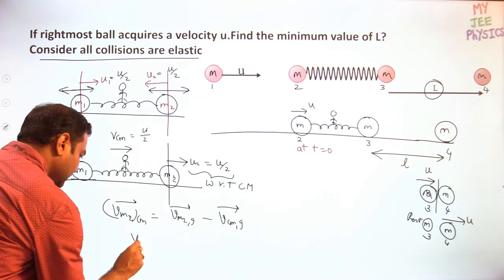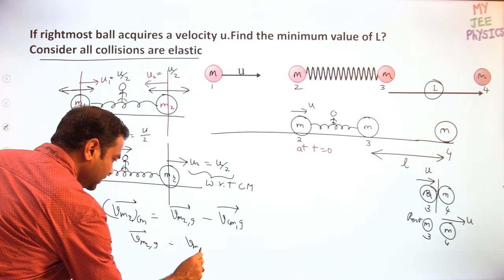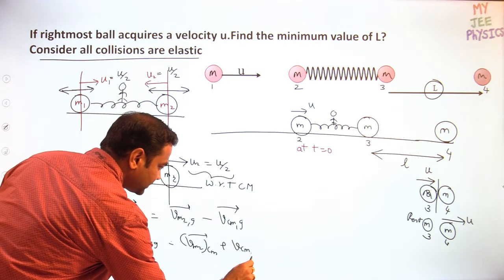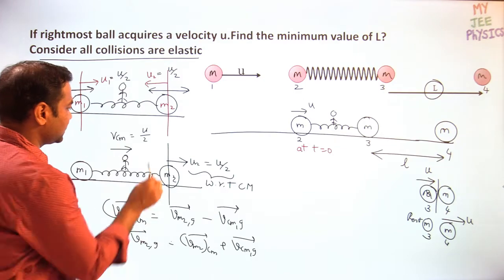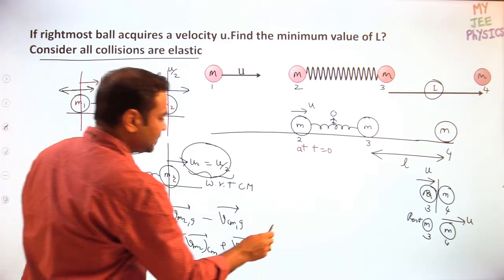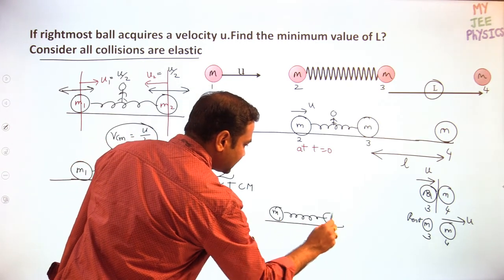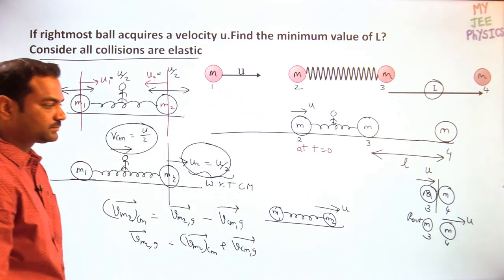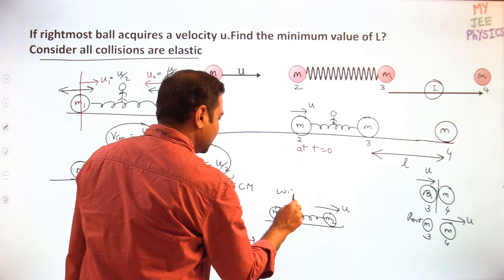So velocity of m2 with respect to ground is equal to velocity of m2 with respect to center of mass plus velocity of center of mass with respect to ground. Now add these two velocities, u by 2 plus u by 2. So this is m1 and this is m2, then the m2 velocity is u. Understood? This is with respect to ground.